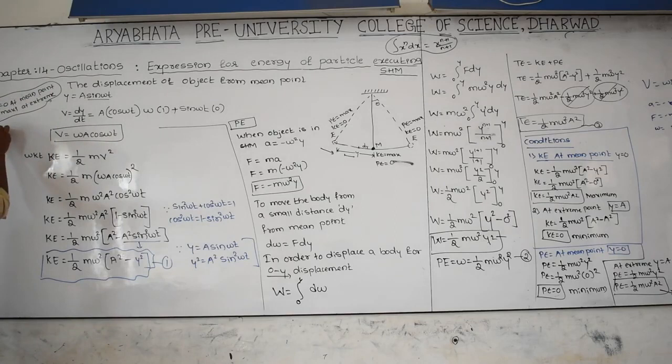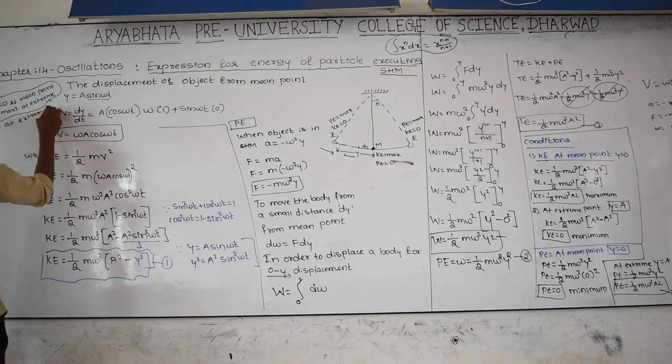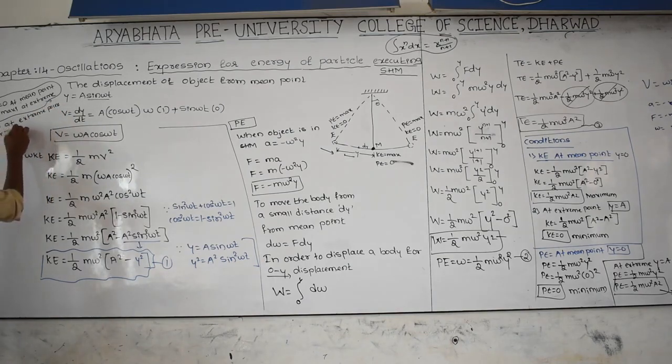Potential energy is equal to 0 at mean point. This is maximum at extreme point. This is potential energy, this is 0, this is also potential energy, and this is kinetic energy. Kinetic energy is 0 at extreme point. Kinetic energy is maximum at mean point.